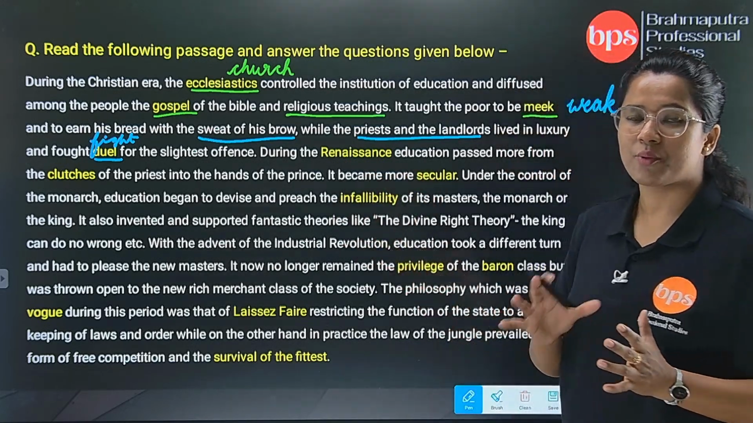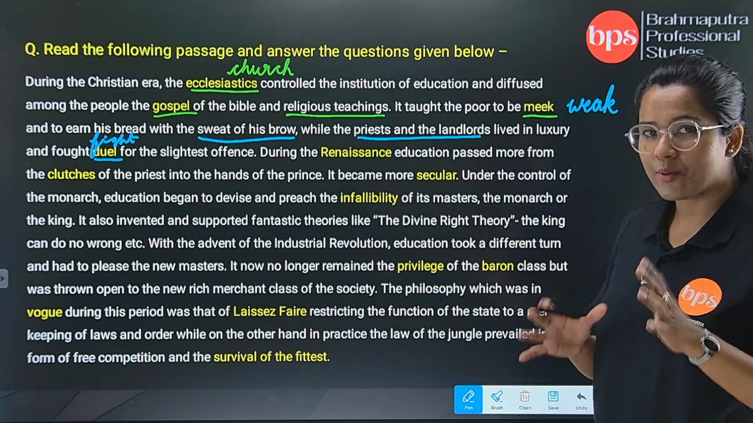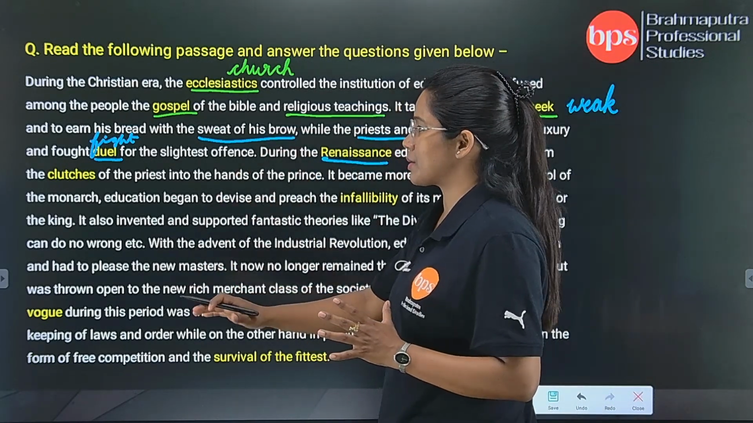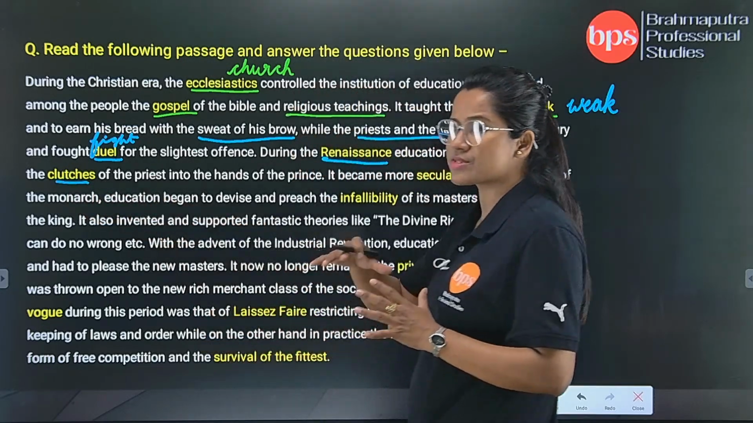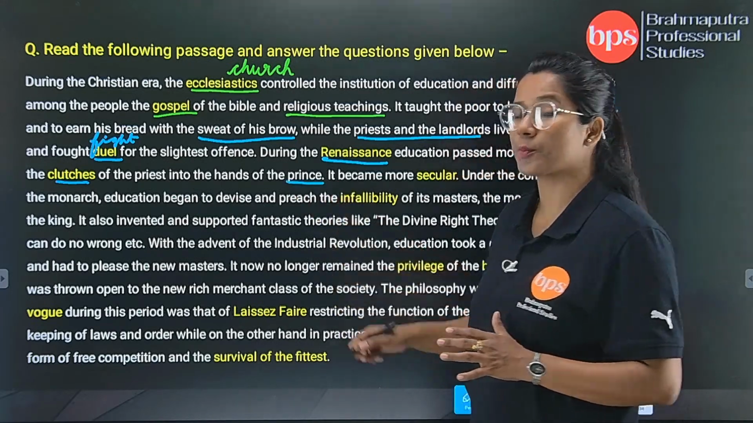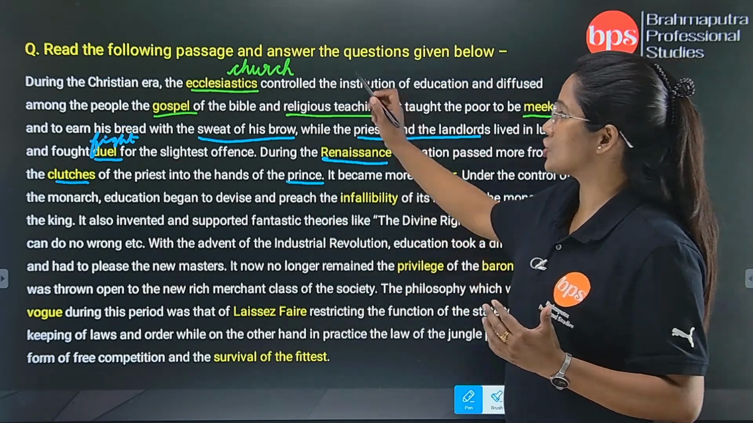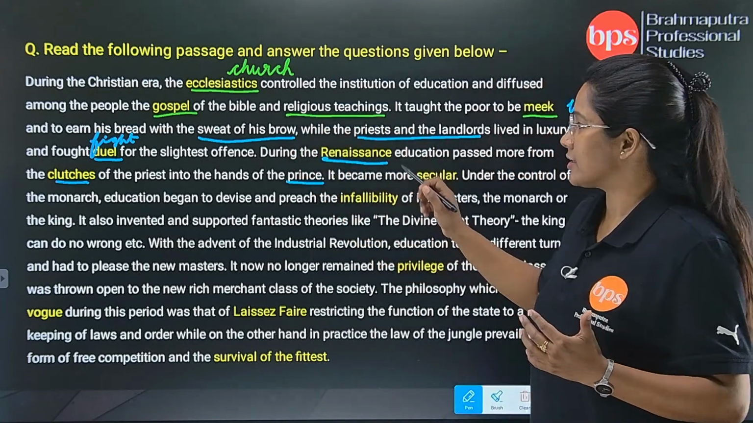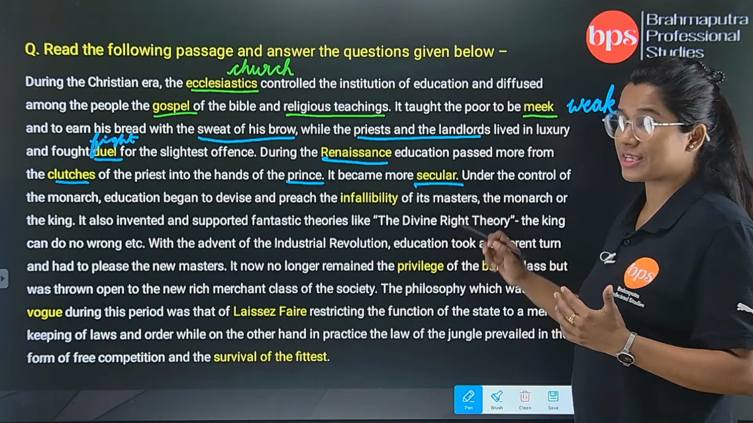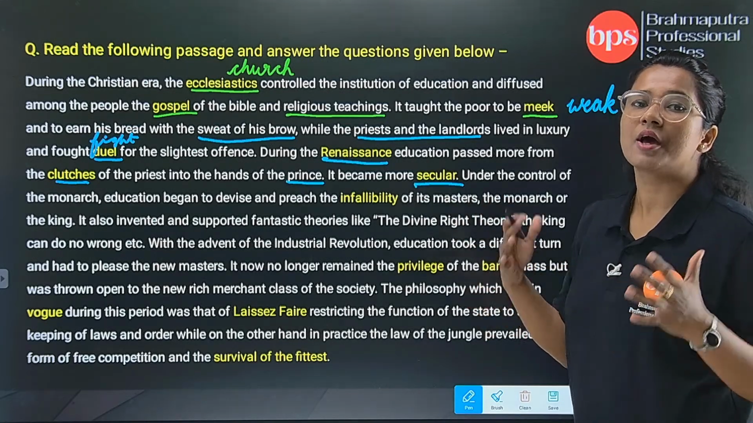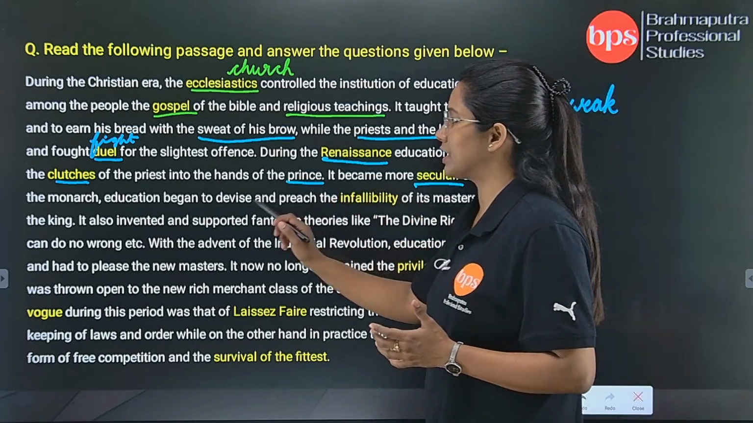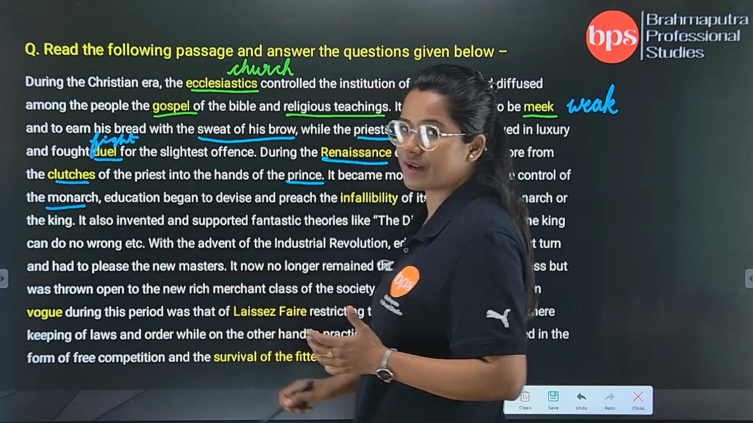During the Renaissance, education passed more from the clutches of the priest into the hands of the prince. Now in the era of Renaissance, what happened? The education system went from the clutches, meaning from the grip of the priest, into the hands of the prince. Before it was the church, the ecclesiastics, and now it is the prince, okay? It became more secular. Secular means open to all religions, under the control of the monarch. Now prince can be related with the idea of monarch or monarchy.